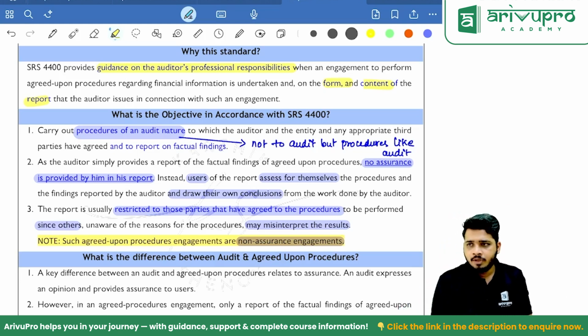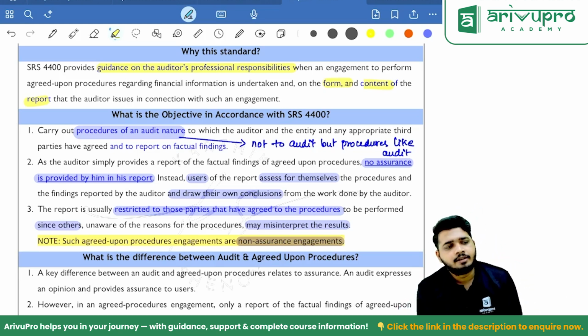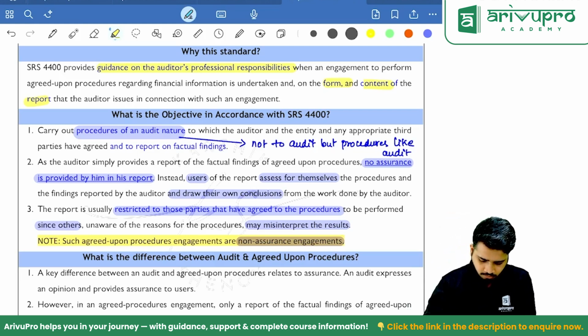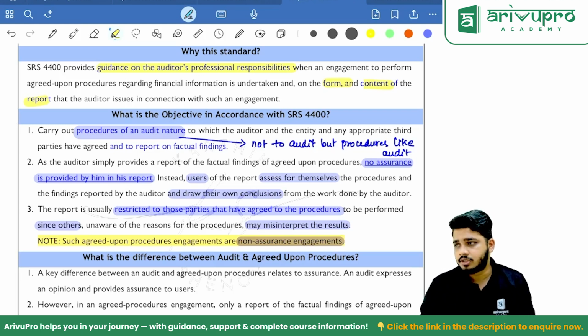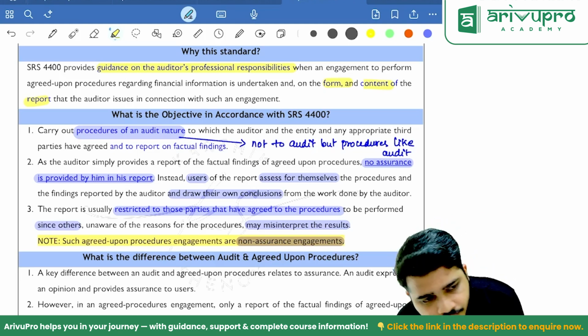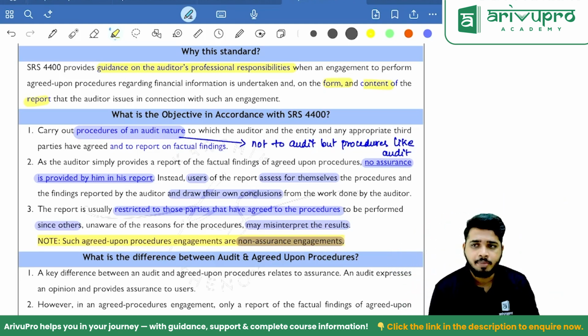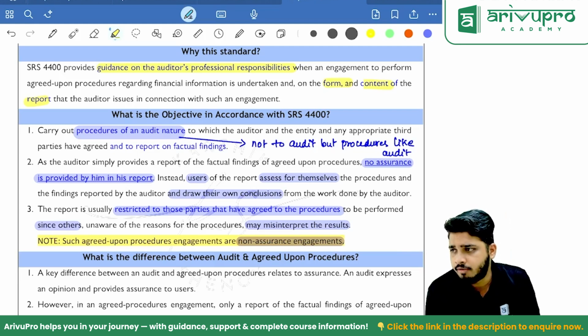Understood? Clear? Okay. Let's talk about the objective. Did you understand why this standard is there? Tell me, guys, why is this standard there? To guide the auditor or the practitioner on how you are supposed to go and perform, and what type of report you have to prepare. Let's talk about the objective.